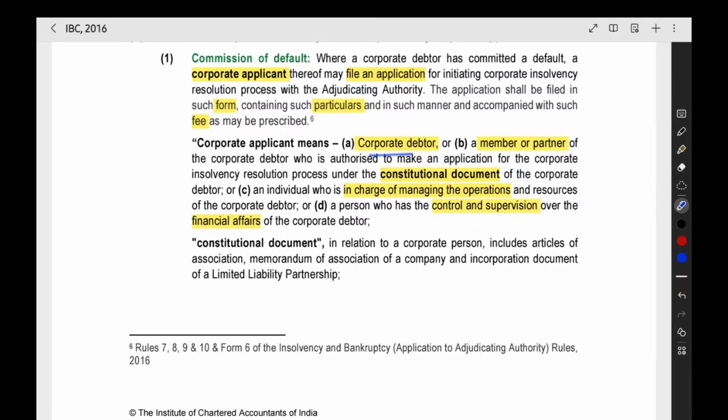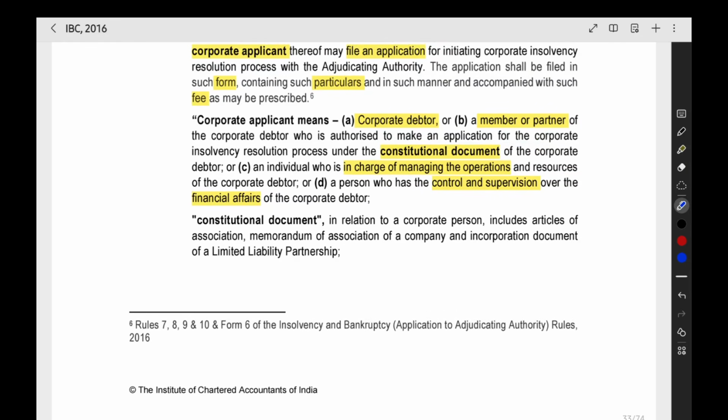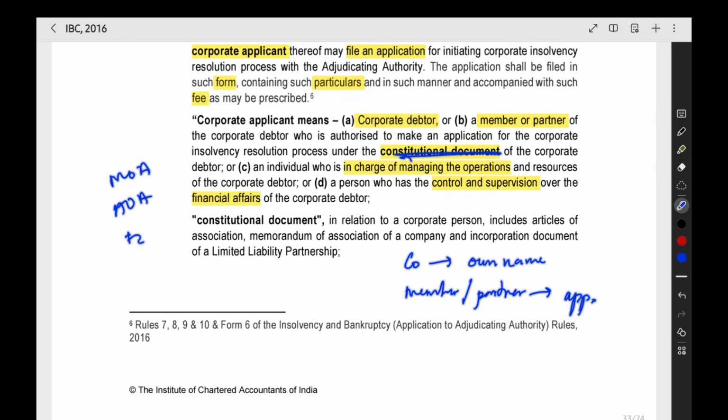Either the company gives it in its own name, then no problem. If any member of the company, like a shareholder, or any partner of the LLP, is giving the application, then they should have the authorization under the constitutional document, in the MOA, AOA, or the incorporation document.